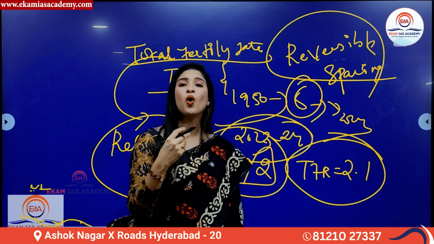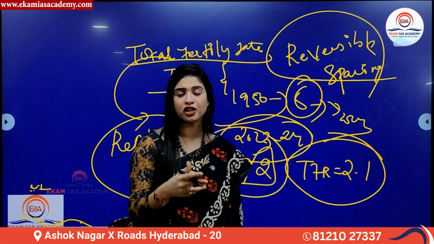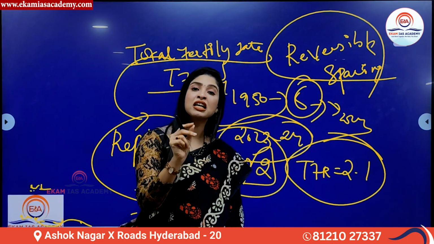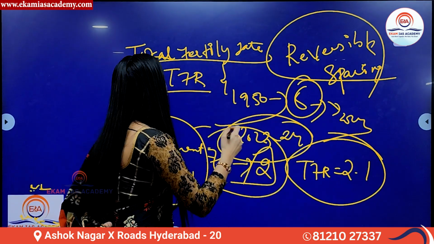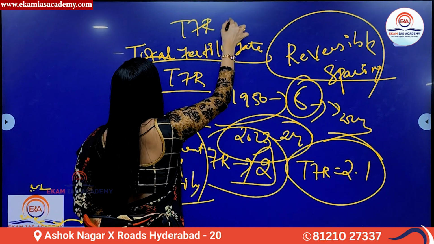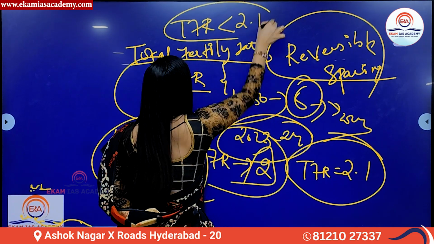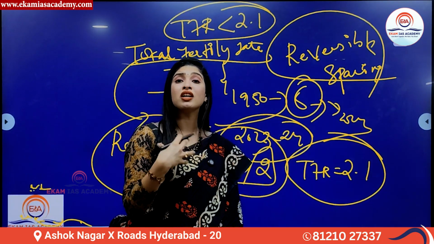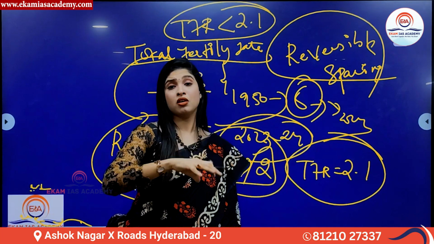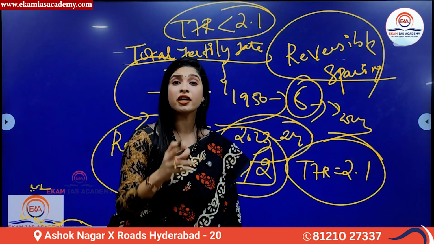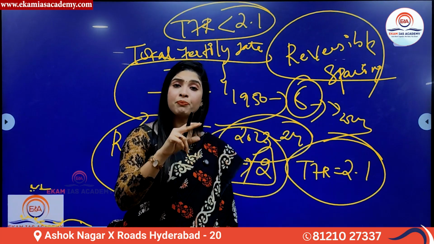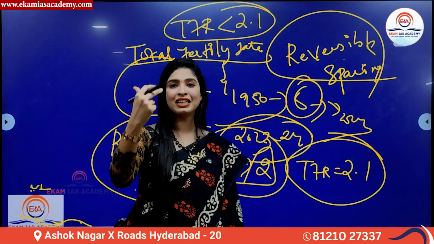In simple terms, what is the capacity of a population to be replaced? If the TFR, total fertility rate, is lower than what? If it is lower than 2.1, the meaning of that is it indicates a generation is not able to produce enough number of children to replace itself. Automatically, what is the meaning of that? The population is gradually or eventually declining.